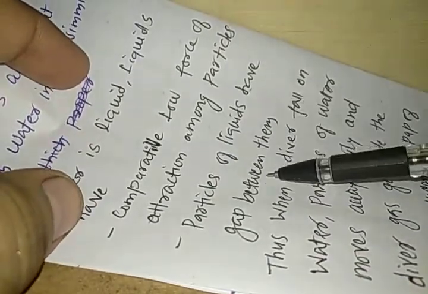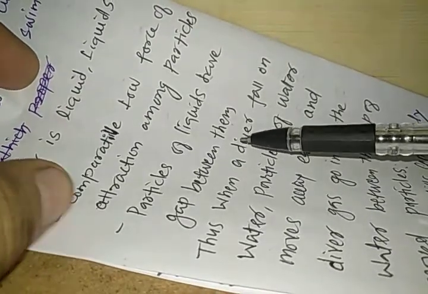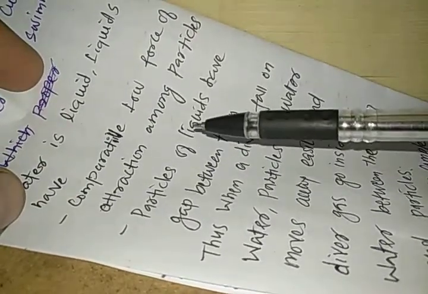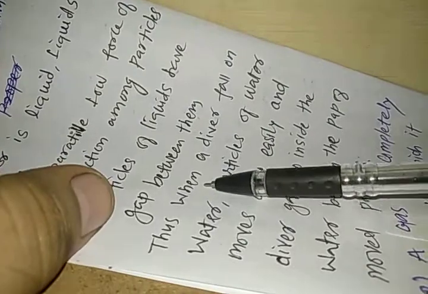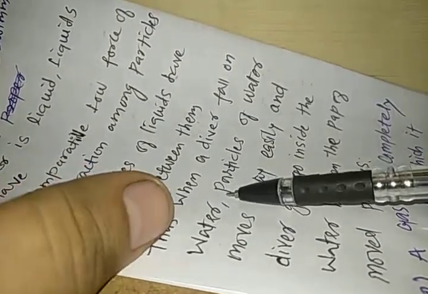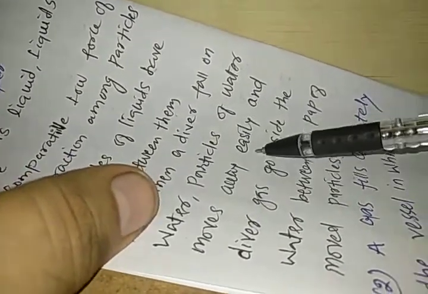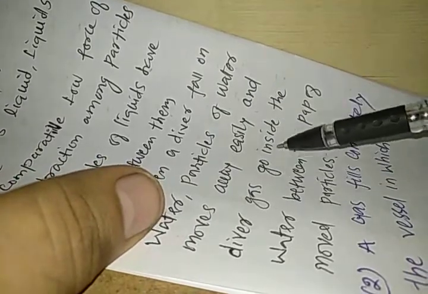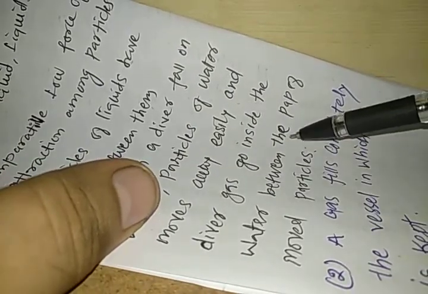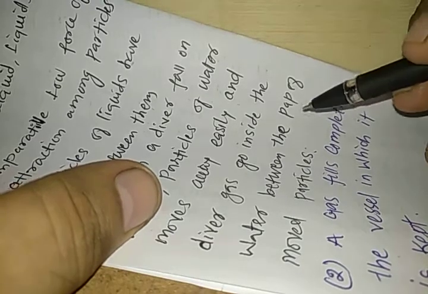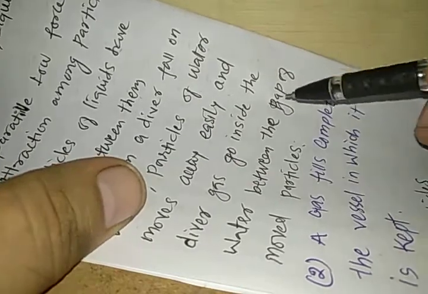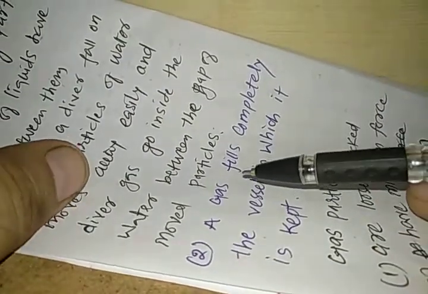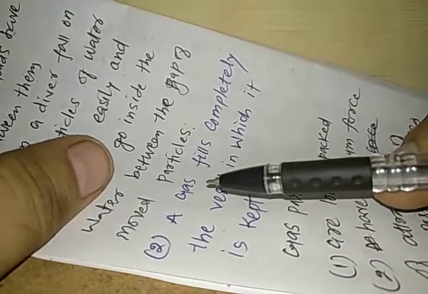Particles of a liquid have gaps between them. So first, the particles have very low force of attraction, and they already have gaps. Thus when a diver falls on water, the particles of water move away easily and the diver can go inside the water, between the gaps of the moved particles. So this is how a person can go inside water.